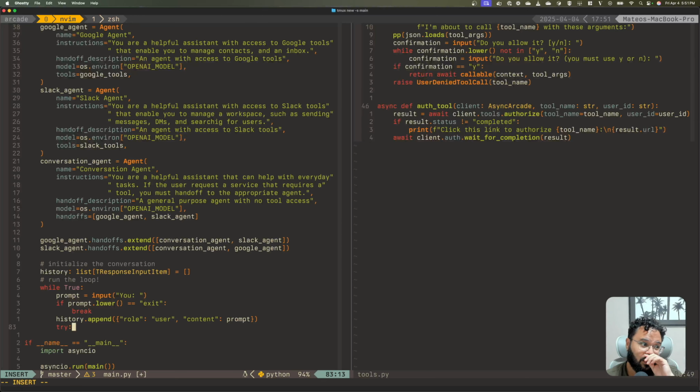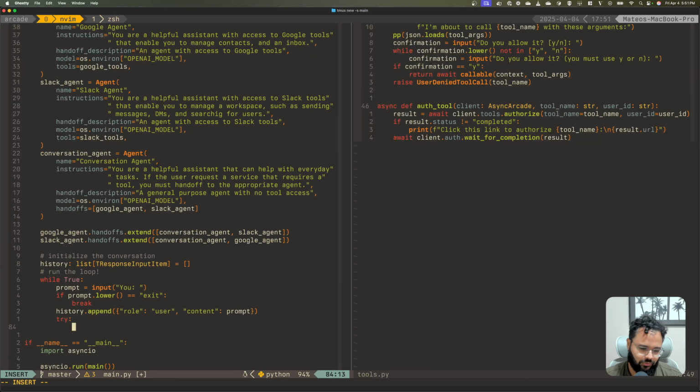Because we need a try in case the runner fails. And it may fail just because we did something wrong with the code or anything, or because the user denied a tool call, right? So we're going to say try to run all the agents, except user denied tool call, right?